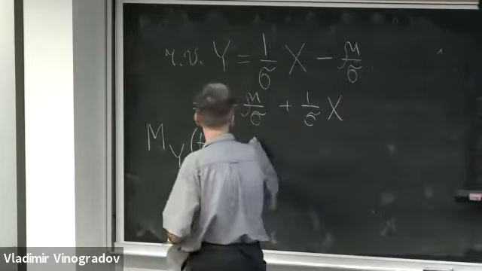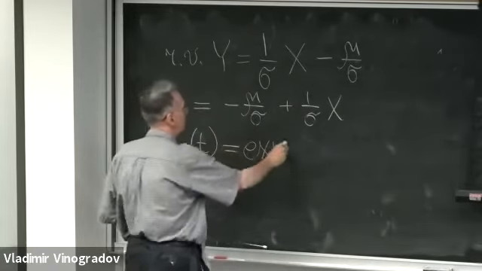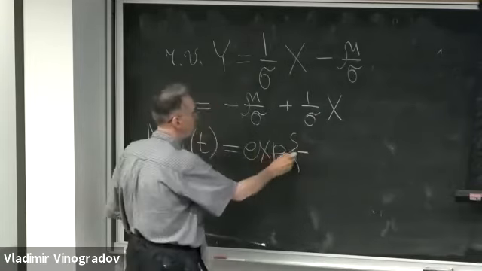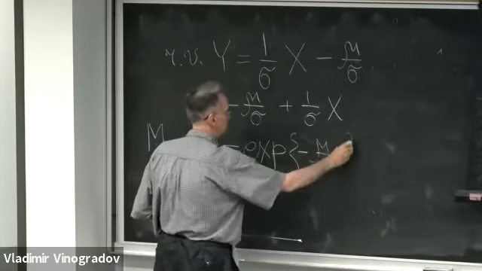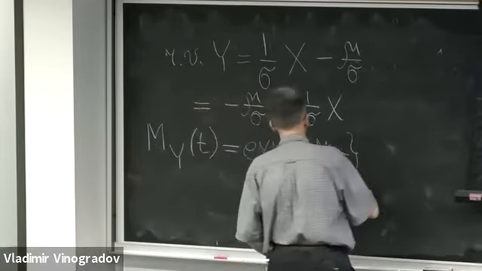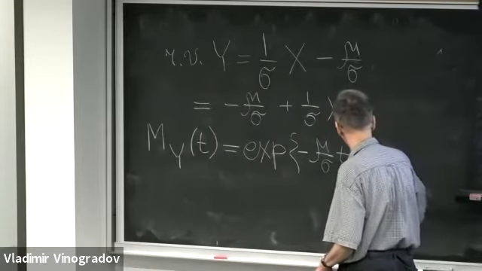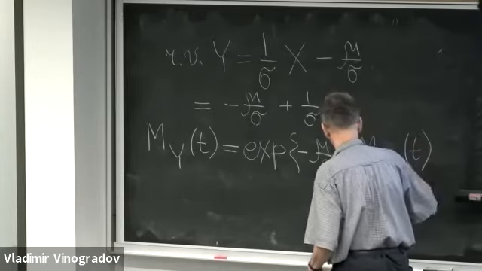Therefore, we get this constant a being negative mu over sigma. Therefore, it will be the exponent of negative mu over sigma times t, multiplied by the moment generating function of the random variable 1 over sigma times X evaluated at point t.